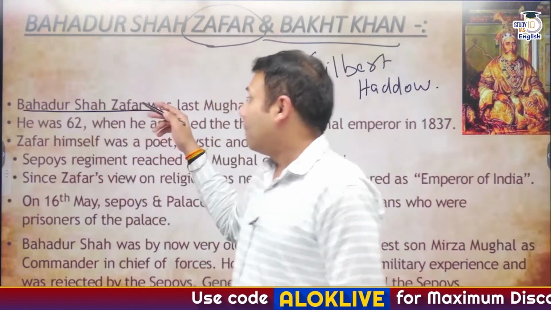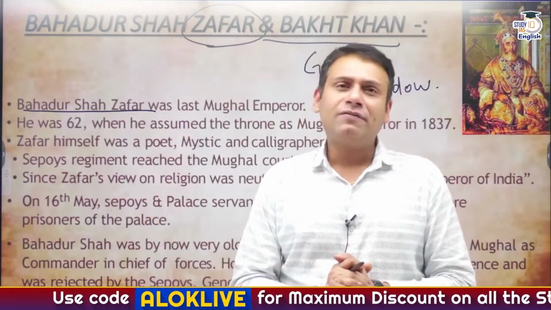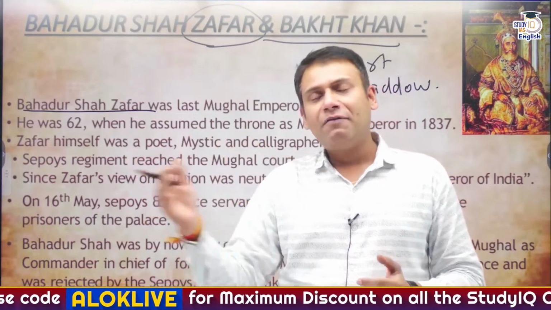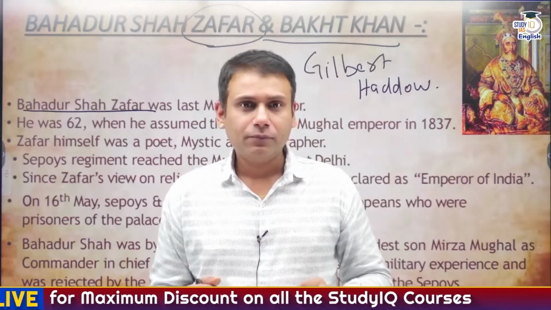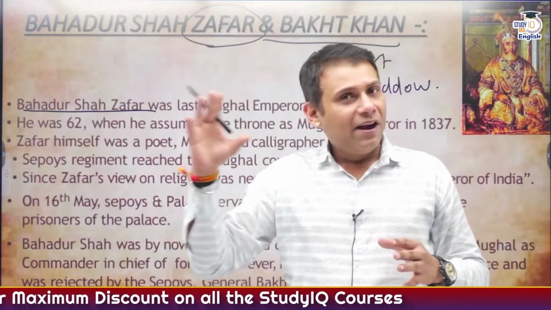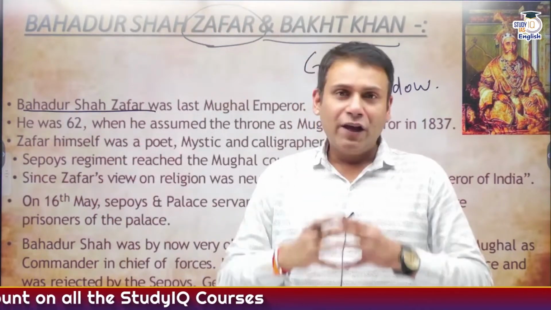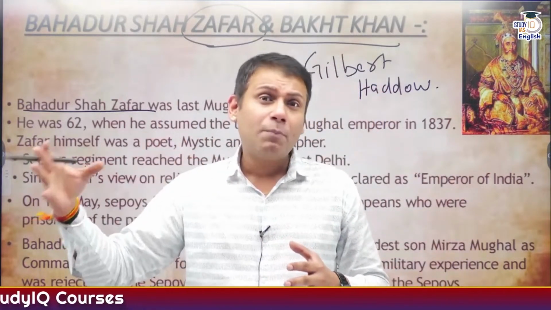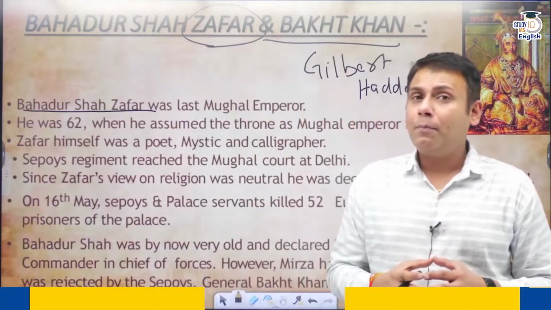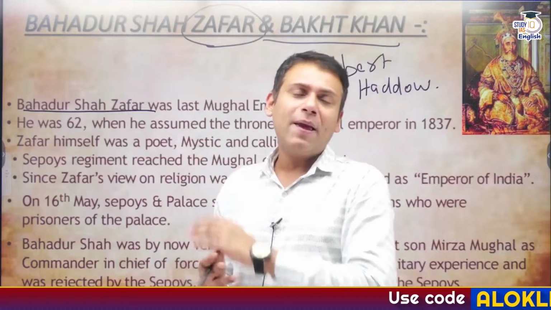Now Bahadur Shah Zafar was the last Mughal emperor, and he became Mughal emperor at the age of 62. When there was the Revolt of 1857, it is believed that he was approximately 87 years of age. The 85 sepoys who started their journey from the region of Meerut and came to Delhi chose Bahadur Shah Zafar as their representative. Since Bahadur Shah Zafar was very old by now, he chose his son Mirza Zahiruddin, but Mirza Zahiruddin lacked military experience. So people chose General Bakht Khan.